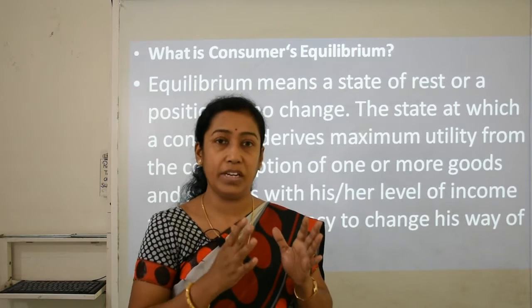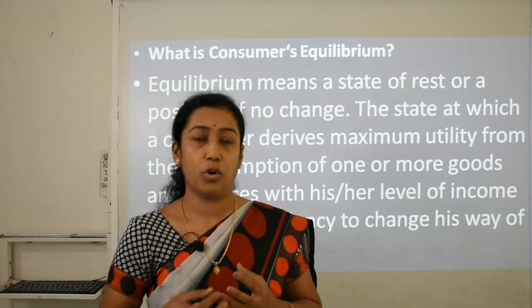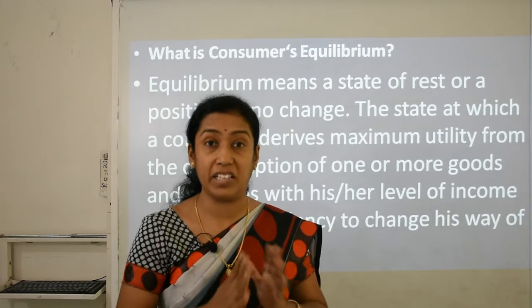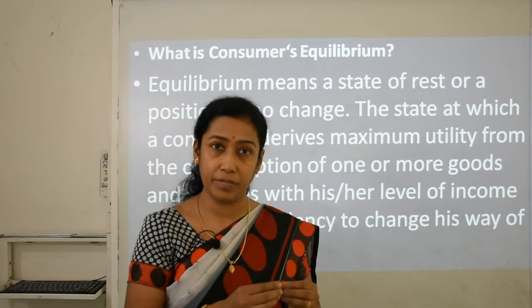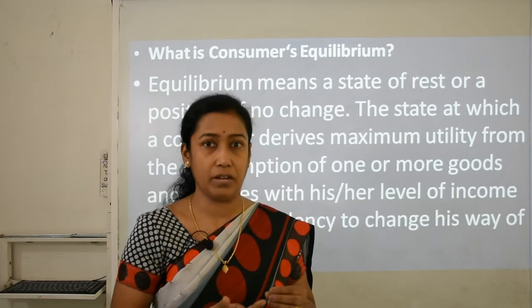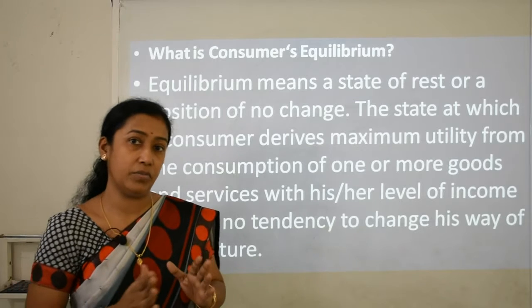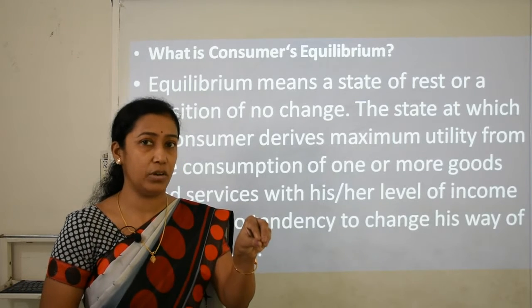Why? Because when he purchases that particular good of 2 rupees, 4 rupees, 10 rupees or more than that, he gets maximum satisfaction from that particular amount which he spent out of his level of income. So he is completely satisfied with that good after spending some units of money from his income.